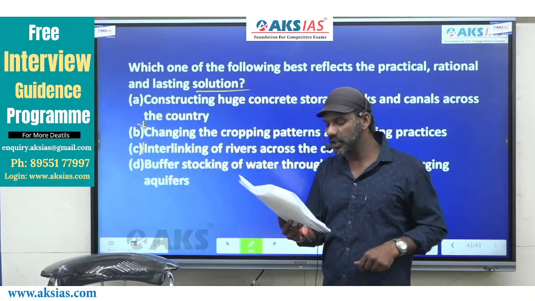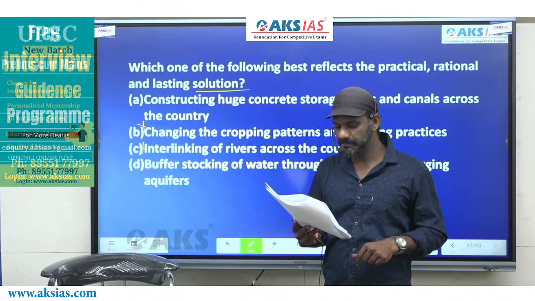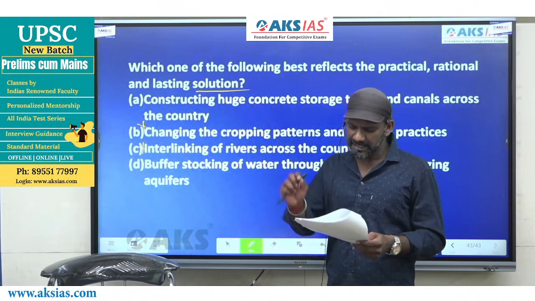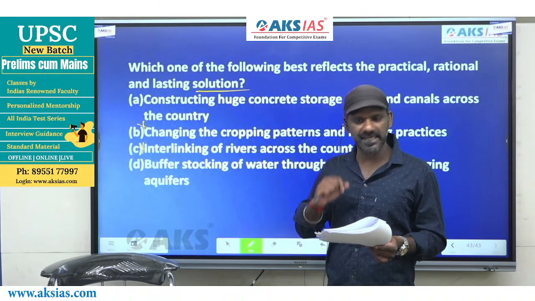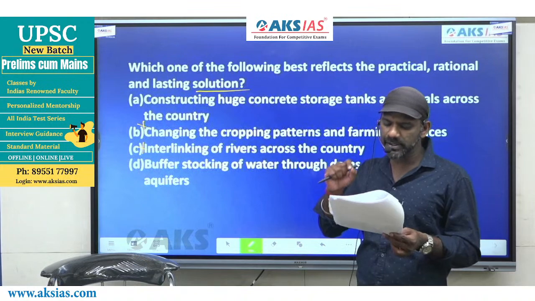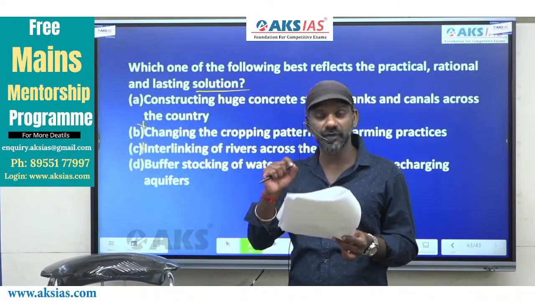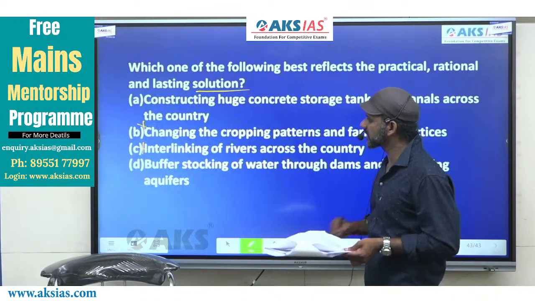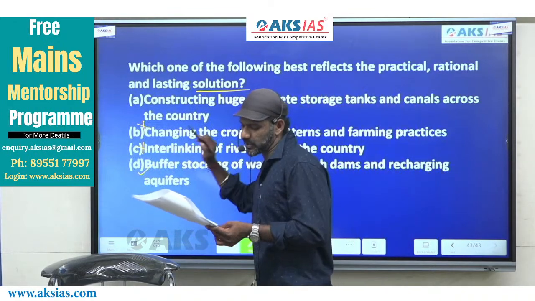If aquifers are recharged, and if water is collected in dams, we can solve the problem of floods easily. And droughts also can be solved with the help of recharging aquifers. So what I feel is that among the four given options, D is the best one.